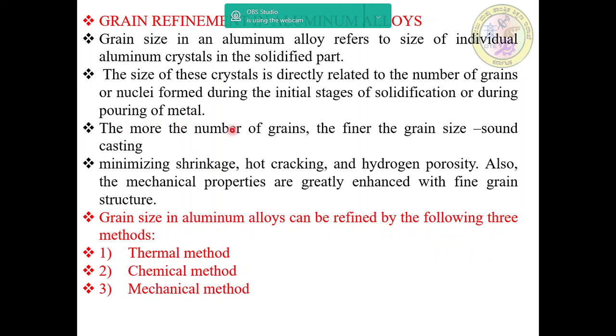The more grains, the finer the grain size, and you will get a defect-free or sound casting, minimizing shrinkage, hot cracking and hydrogen porosity. Also, mechanical properties are greatly enhanced with fine grain structure. The grain size in aluminum alloys can be refined by three methods: thermal method, chemical method, and mechanical method. We'll discuss them one by one.